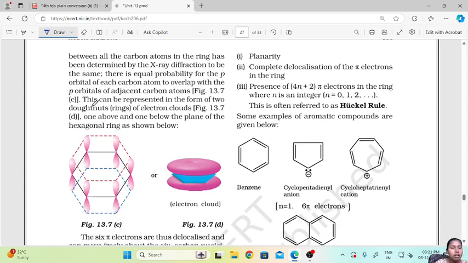This can be represented in the form of two donuts of electron cloud, one above and one below the plane of the hexagonal ring, as shown here.